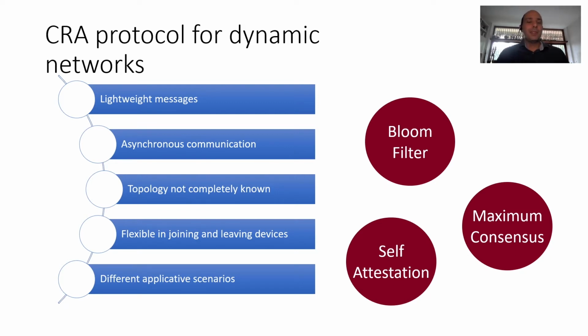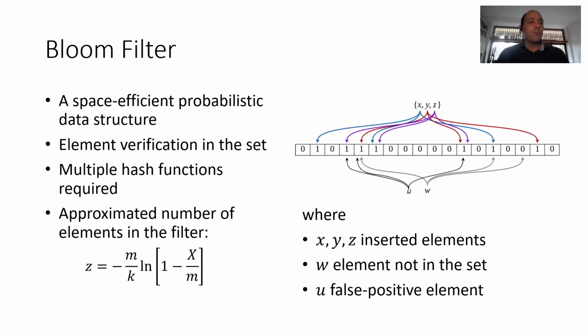Our protocol is based mainly on 3 components: a Bloom filter, a self-attestation, and a maximum consensus. A Bloom filter is a space-efficient probabilistic data structure where each time we want to add an element to the set, we take the identifier of the element, compute multiple hash functions on its identity, and set the positions identified by the hashes equal to 1. For example, we take x, and we obtain that this position must be set to 1.